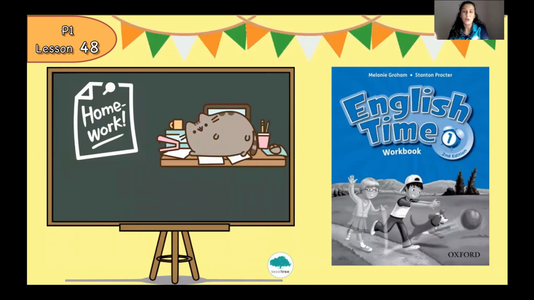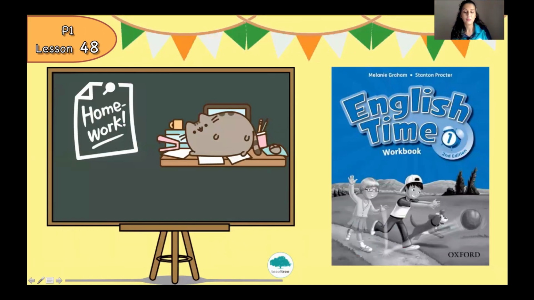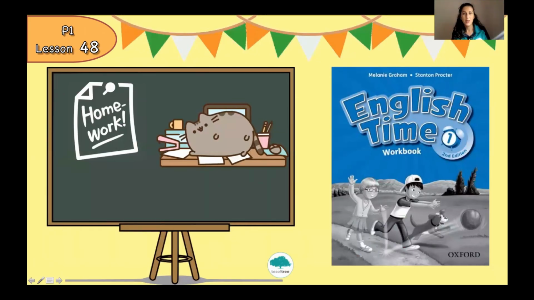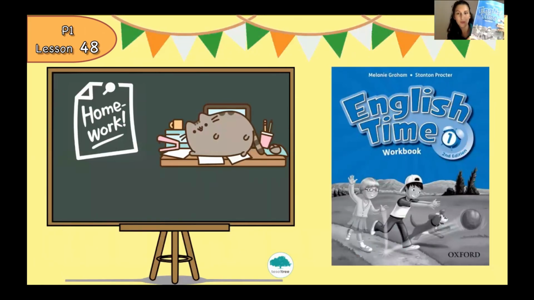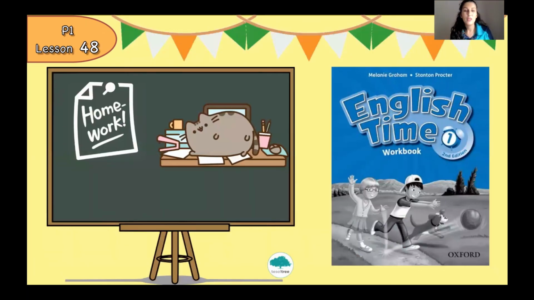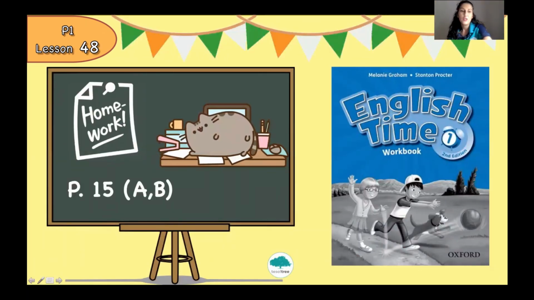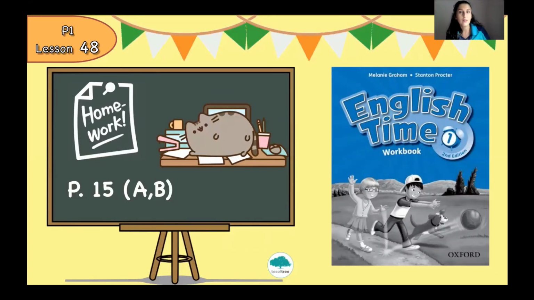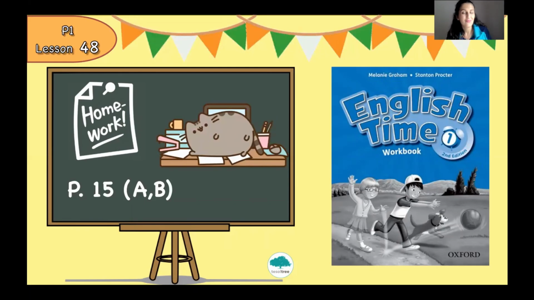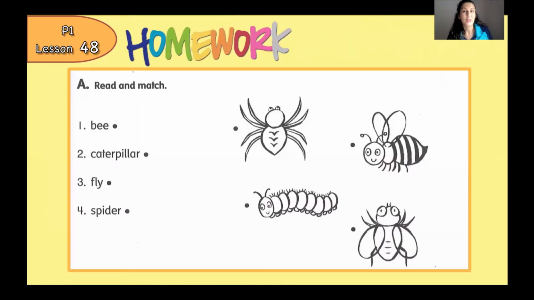Now I want to give you a homework. So you need your workbook. Please prepare your workbook. You need to open page 15, part A and B. I'm going to give you two activities to do at home. So let's start with part A. You have to read the words one by one.